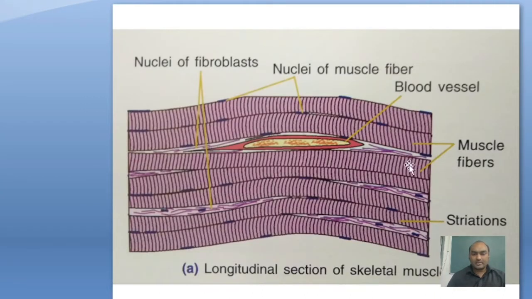This is the diagram of skeletal muscle. In this type, muscle fibers are cylindrical in shape and unbranching, with nuclei present on the periphery, and the fibers are multinucleated. The nuclei are flat and multiple.